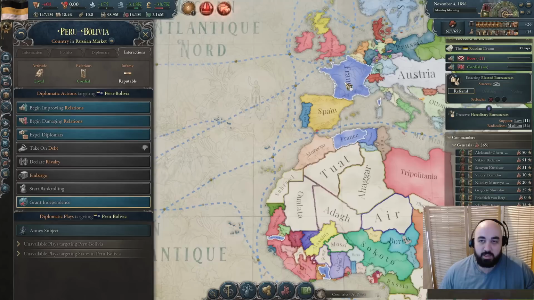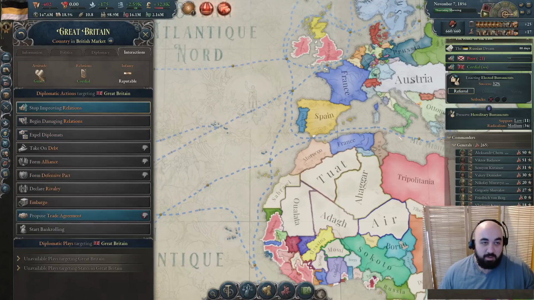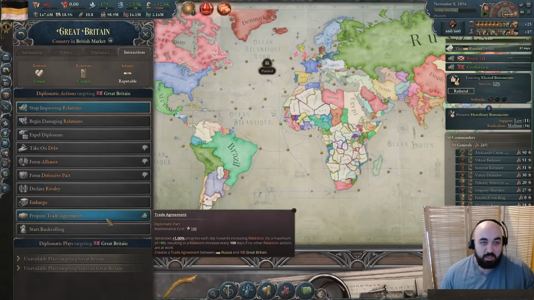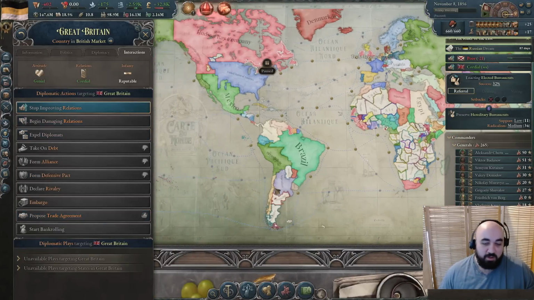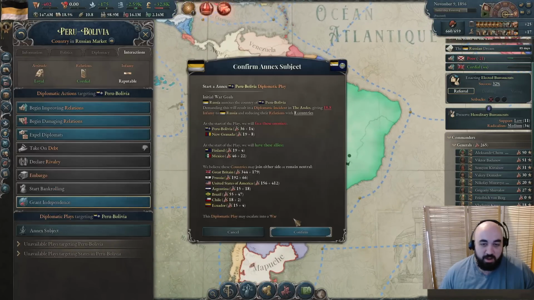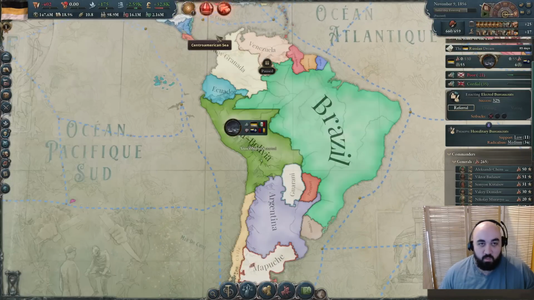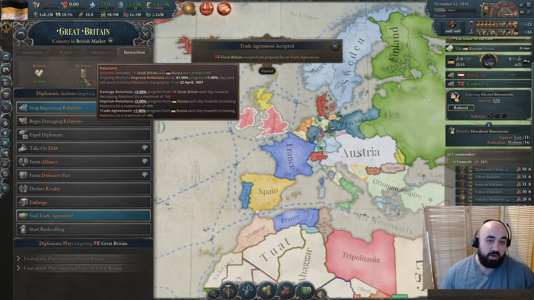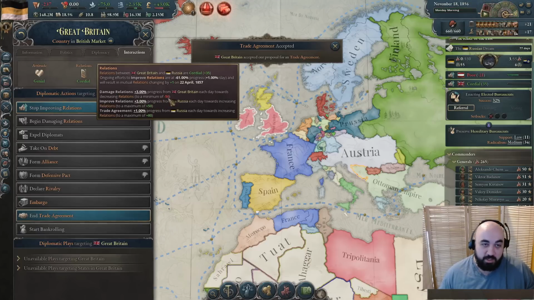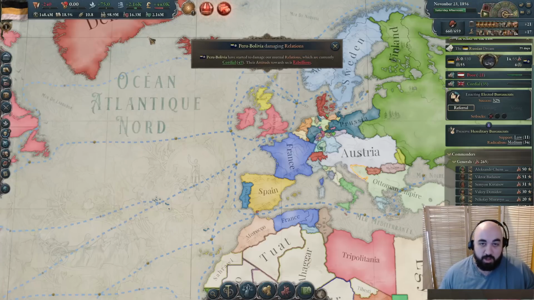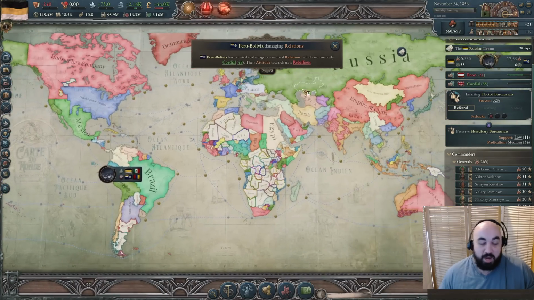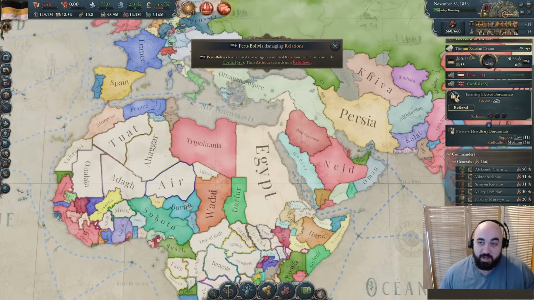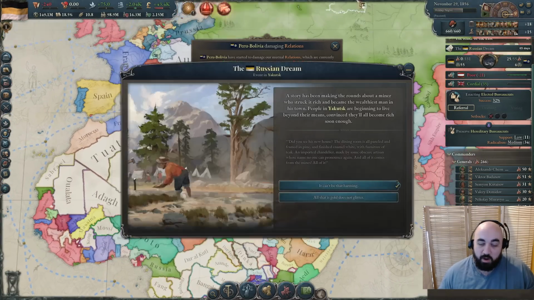Let's actually wait until Monday. That way, maybe these guys' attitude changes. Yeah, it becomes genial. We'll offer a trade agreement, and then we'll go after these guys, which will generate us a bunch of infamy. Great Britain has accepted our trade agreement, and this trade agreement will help to bring up the positive relations, and they'll probably stop damaging relations with us, given that they're genial, cordial, and we have a trade agreement. But yeah, we will be annexing Peru, Bolivia now, and trying to go up for 1K construction.